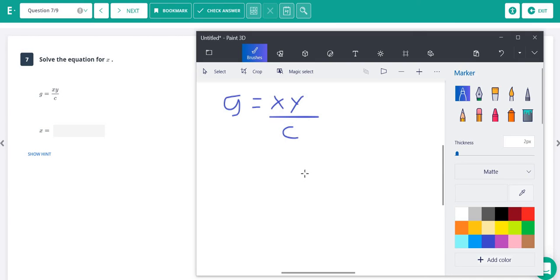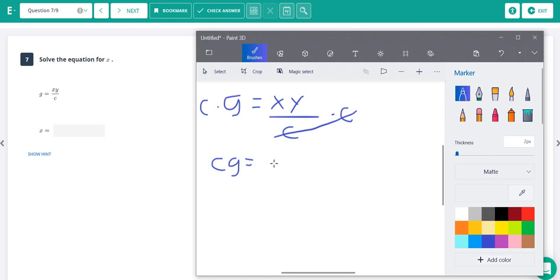All right, so here's another one with just the letters, but again, here we're trying to solve for x, and we're just going to be doing the exact same things we would do if there were numbers involved. If all these except for the x were numbers, we would do the same thing. So I think number 1 on this assignment was exactly like this. It had x divided by 3. So since it was divided by 3, we multiply both sides by 3. For this one, it's c. But all we're going to do is multiply both sides by c. So c times g over here.